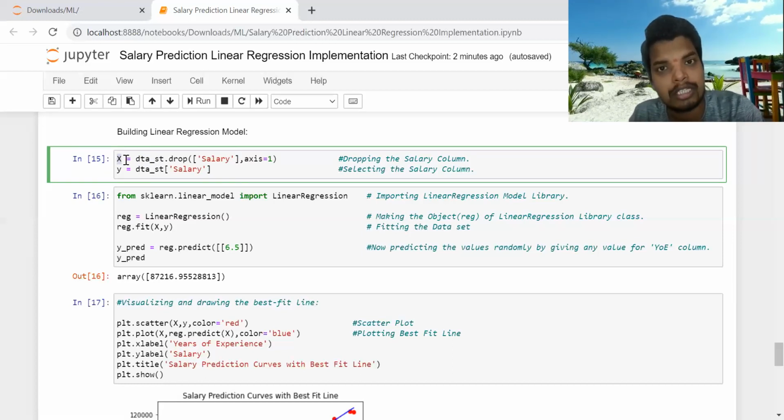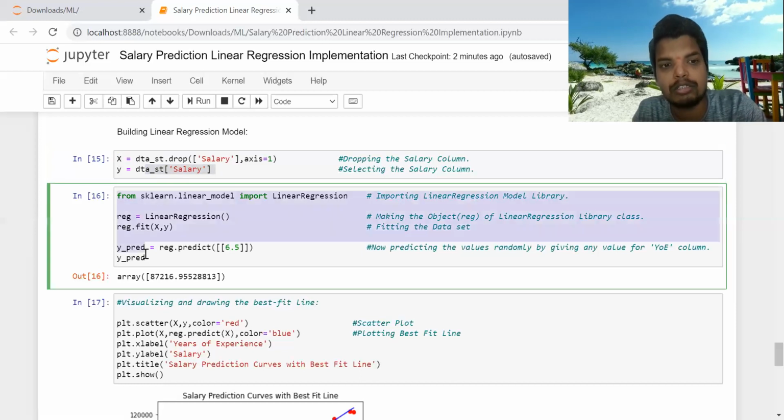So now X will have only years of experience, and we are selecting the salary from the whole data frame and giving it to the y variable. This is the main code which will help us build a simple linear regression model.